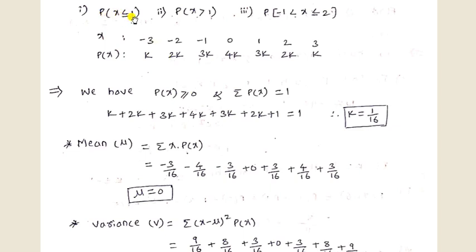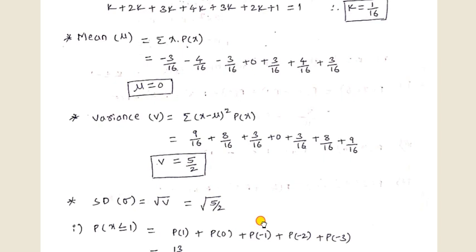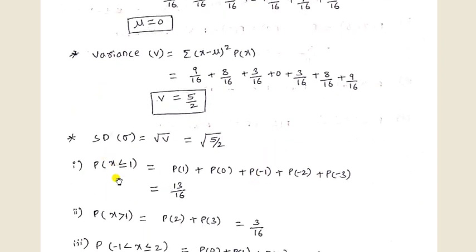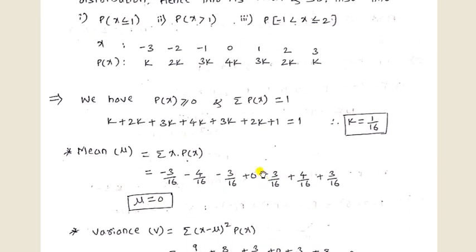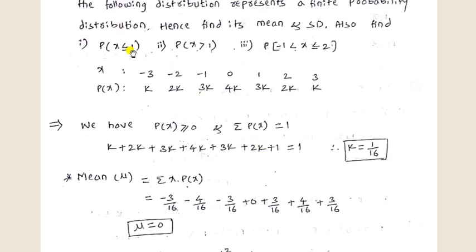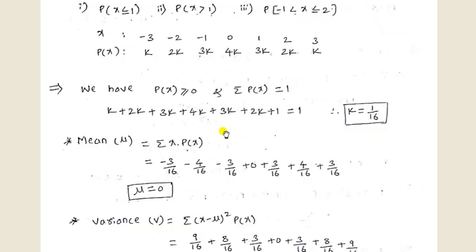Next one is probability of x less than or equal to 1 here. So see here, we have to choose x values less than or equal to 1. So -3, -2 and -1. So these values are less than or equal to 1. We have to use the first 3 terms here.